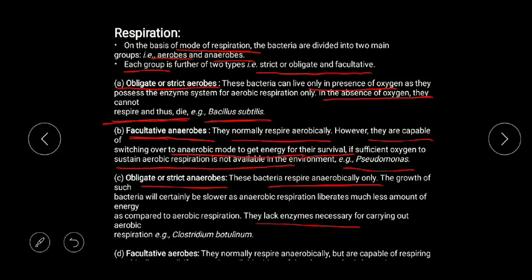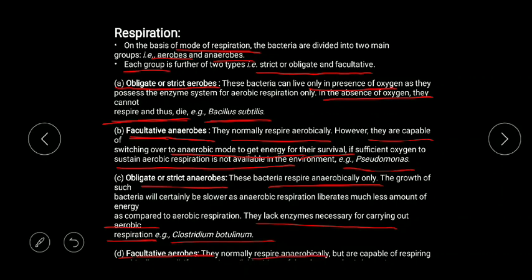Then another group is obligate anaerobe. They are compulsory anaerobes, meaning they respire anaerobically completely. They lack the enzymes necessary for aerobic respiration, so in the presence of oxygen they will die. An example is Clostridium botulinum.